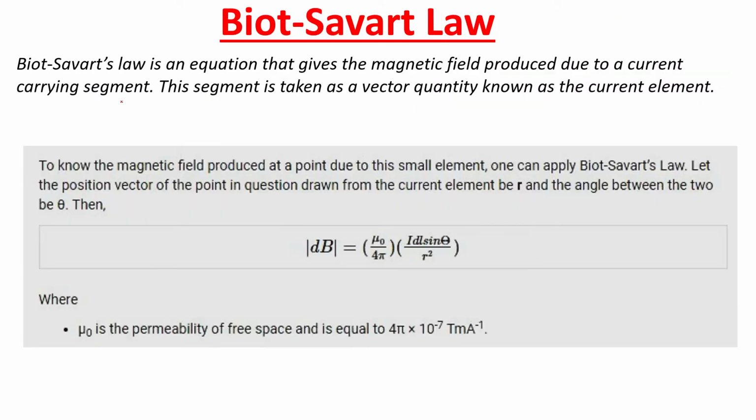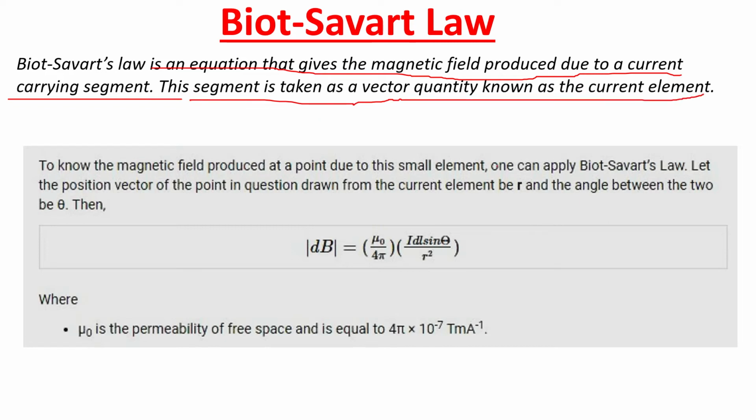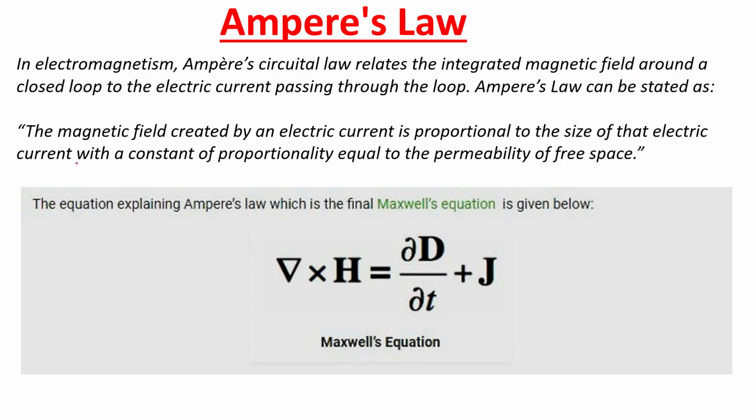Next is Biot-Savart law. So Biot-Savart law is an equation that gives the magnetic field produced due to an electric current carrying segment. This segment is taken as a vector quantity known as a current element. Next, Ampere's law.